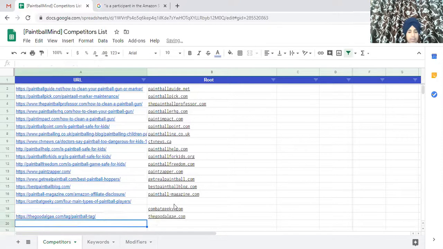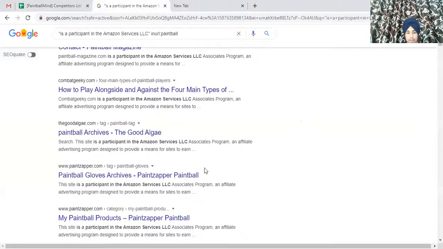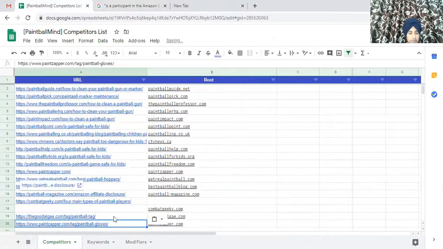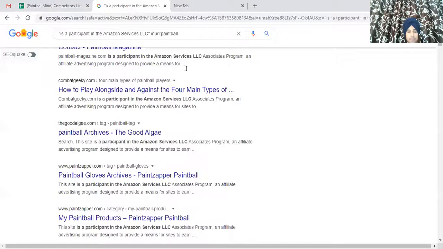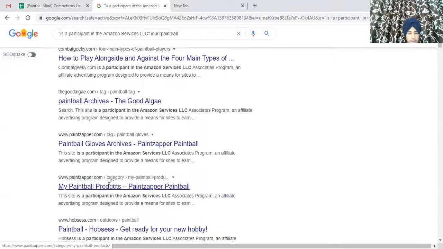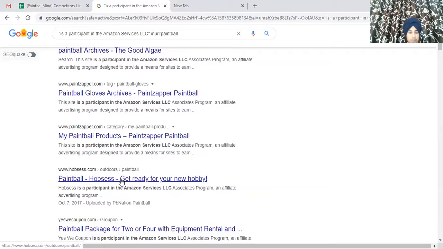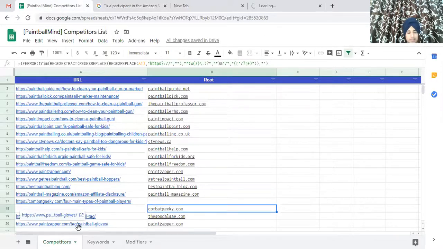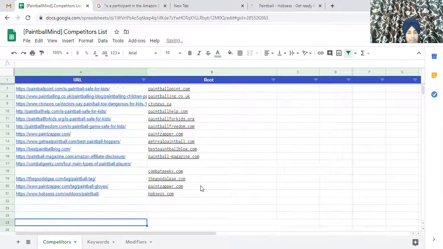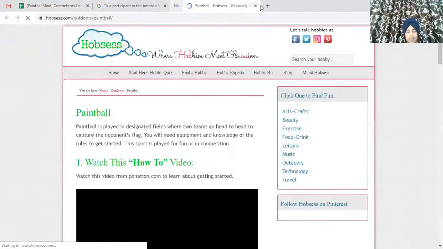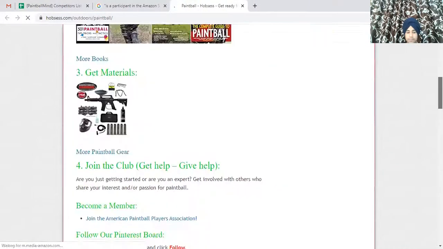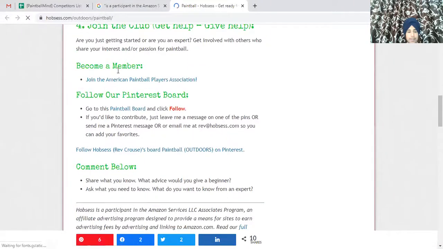Now let me go over here. Paintball Zapper. As you can see, paintzapper.com. I don't know what exactly it is, but this is a paintball site because they have paintball in their URL. So you can get tons of ideas from here.